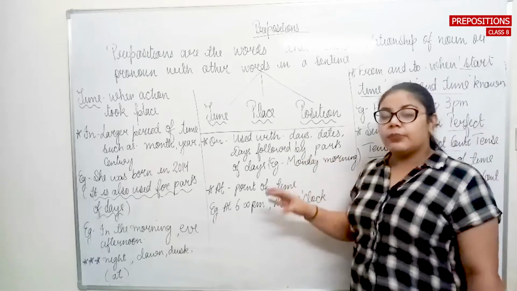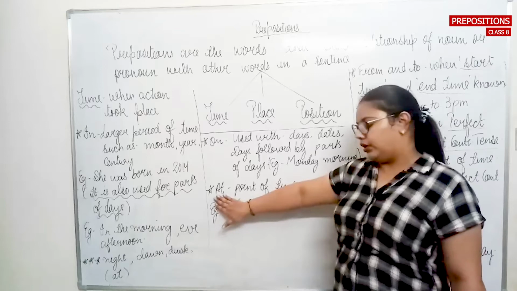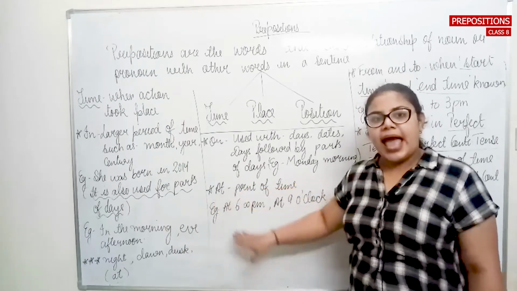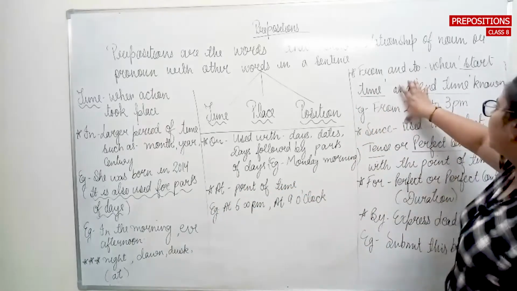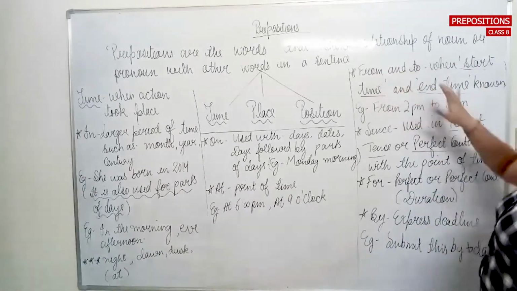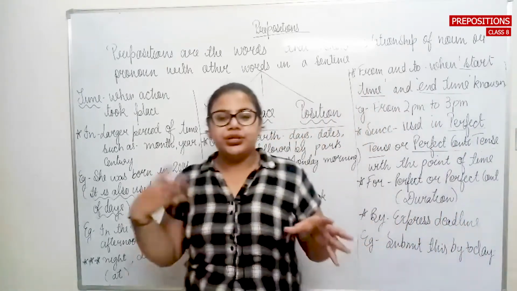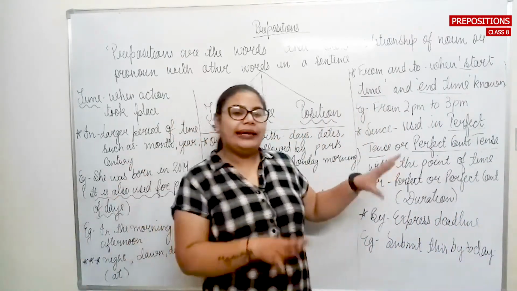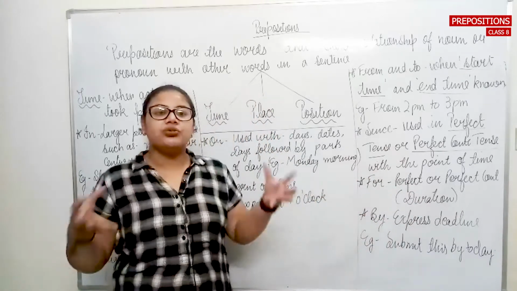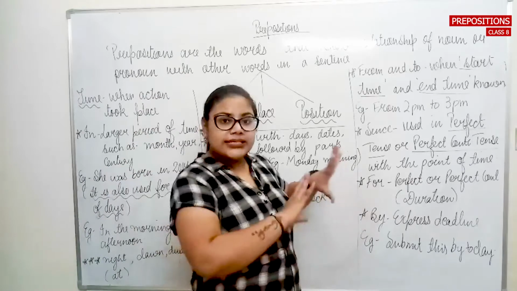And whenever you are talking about a particular point of time, then you need to use the particular preposition, which is at. And next, coming to the next preposition, which is from and to. From and to work in a pair. You cannot use from separately or to separately. You need to combine them, and then you are able to use them in a sentence.